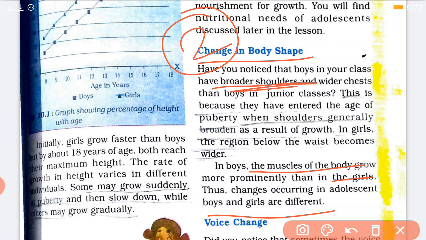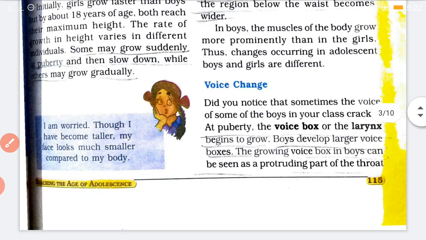Boys will have broad shoulders as they reach the adolescent period, and in girls, the region below the waist will become wider. Okay, this is the second change in the body shape.